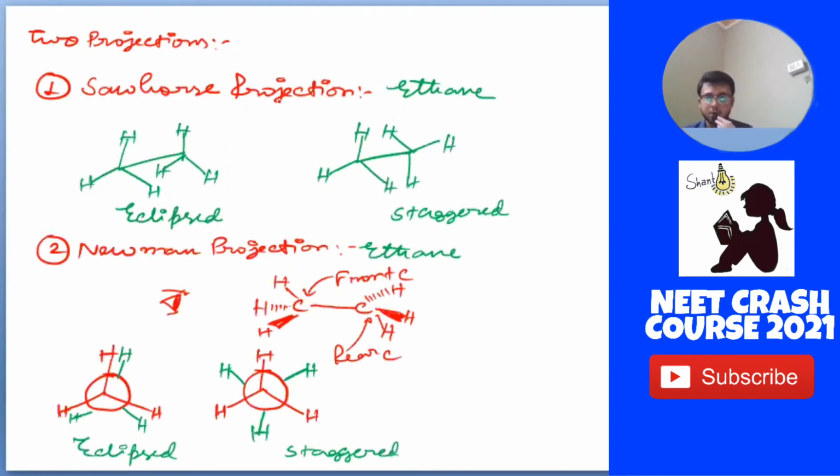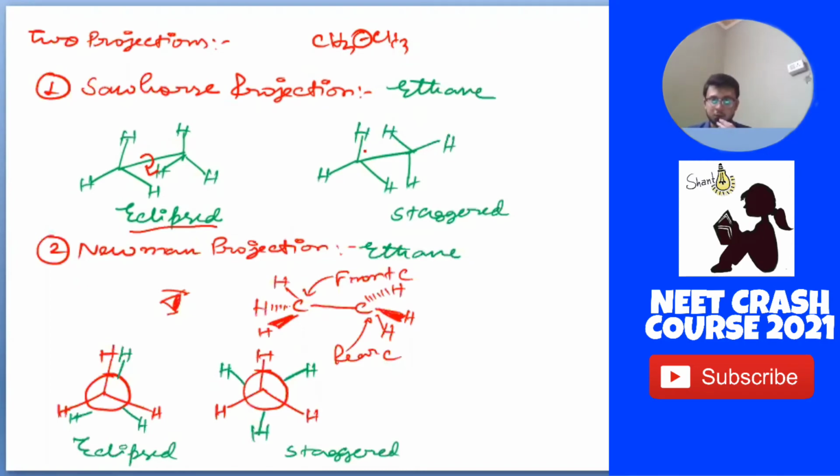So there are two projections. One is the Sawhorse projection, one is the Newman projection. In the Sawhorse projection, as you can see for ethane, that is CH3, around this bond all the spinning is happening. You can see that it is a 3D structure of CH3, and the spin is going around this bond. So it is the eclipsed form, because as you can see, these two are identical in spin. Okay. So next is the staggered form.